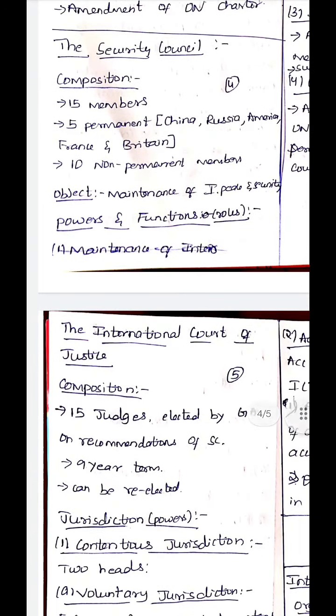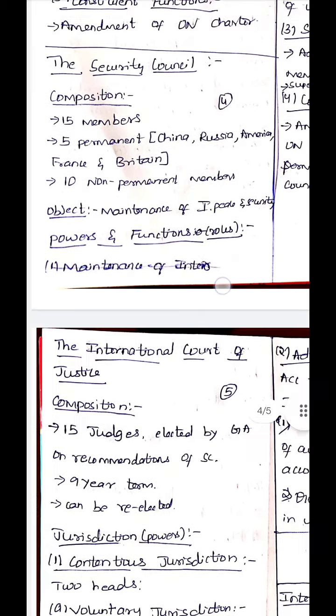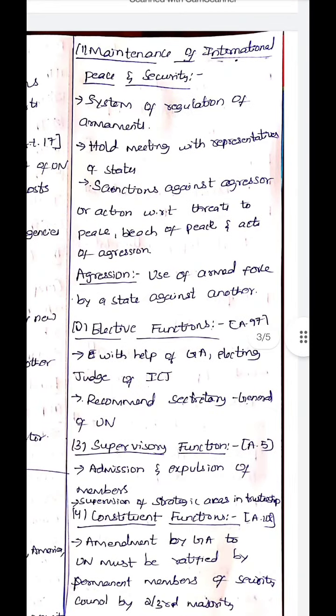The next important concept is the Security Council. Composition: there are in total 15 members in the Security Council. Among those, 5 are permanent members. China, Russia, America, France and Britain are permanent members, and the remaining 10 are non-permanent members. The object of the Security Council is the maintenance of international peace and security. Powers and functions, or the roles, of the Security Council. The first power is maintenance of international peace and security.